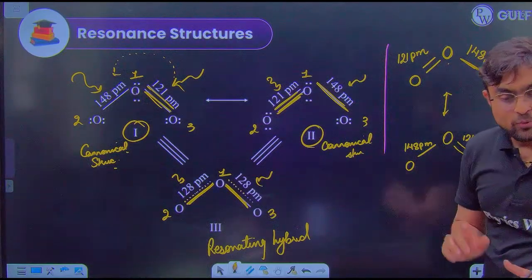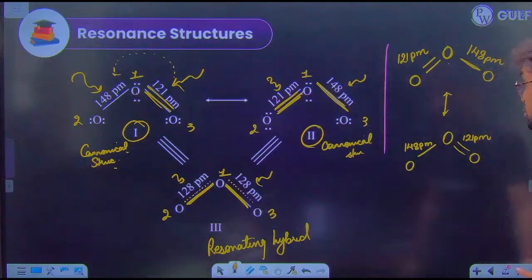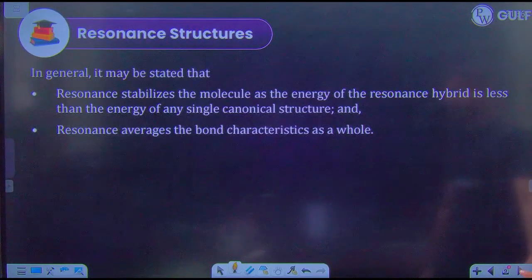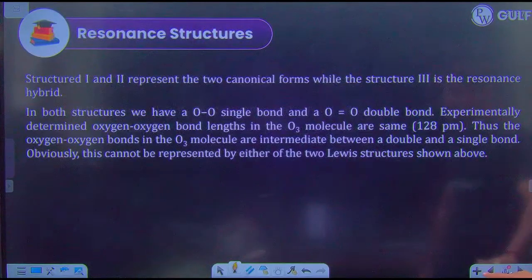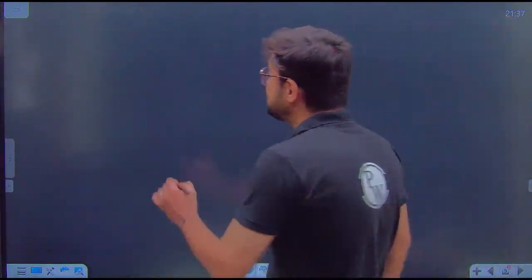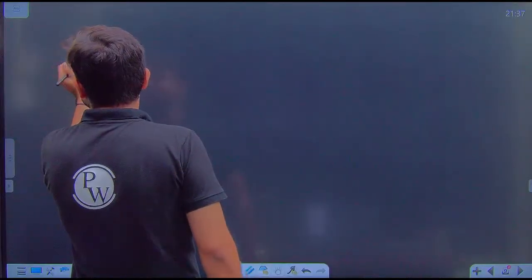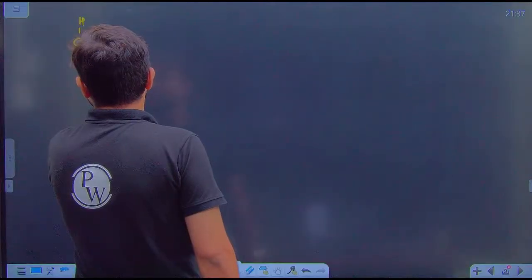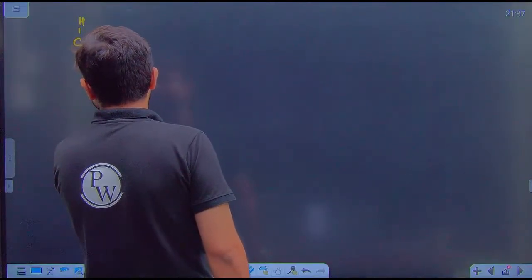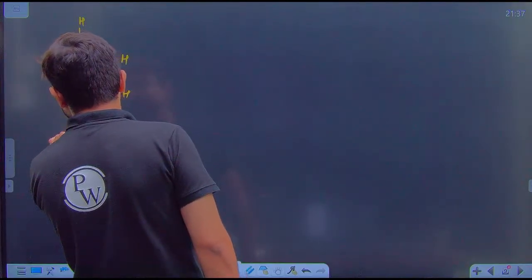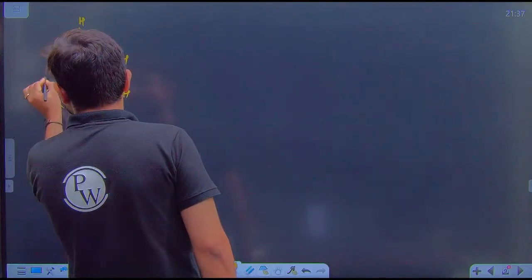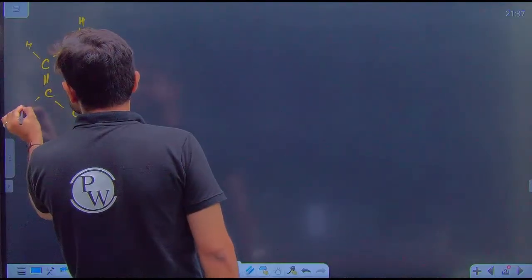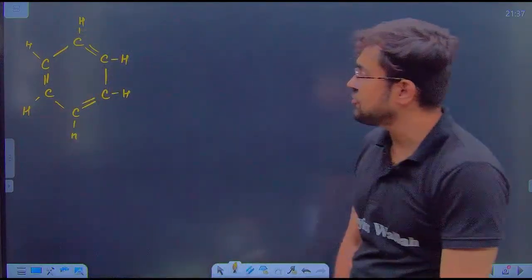Let's take one more example of resonance. Okay, so guys, you must know this fact that the benzene molecule that we have with us has this type of structure. Guys, is this clear with everyone? This is the structure of benzene.